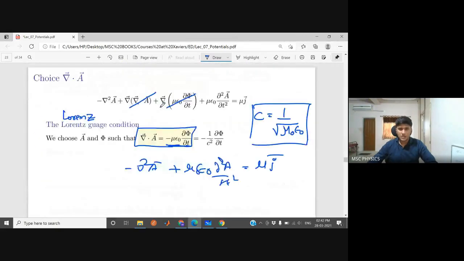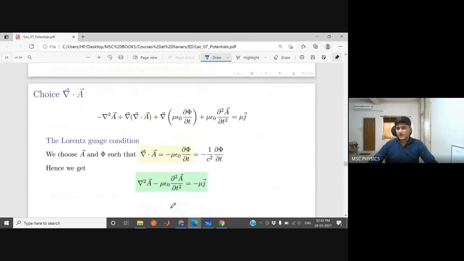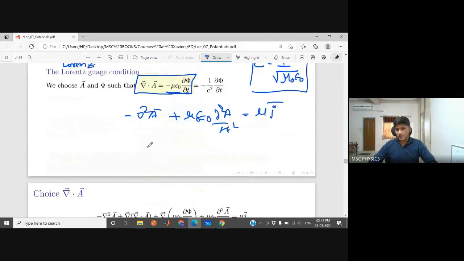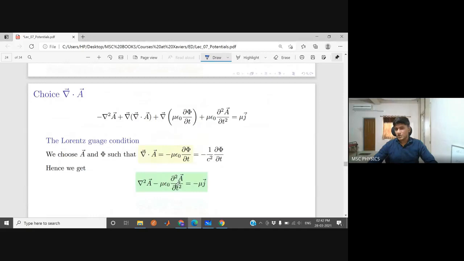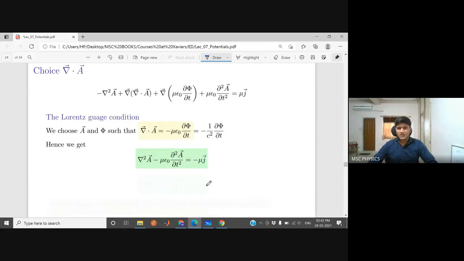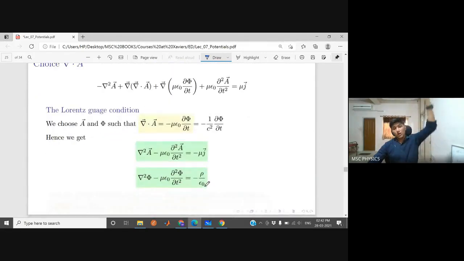The first equation looks like this: del square A minus mu epsilon naught del square A by del t square, the same as we wrote here. And the second equation, which we obtain from the equation of the first Maxwell equation, looks like this: del square phi minus mu epsilon naught del square phi by del t square. Can you see something here? These equations are highly symmetrical.